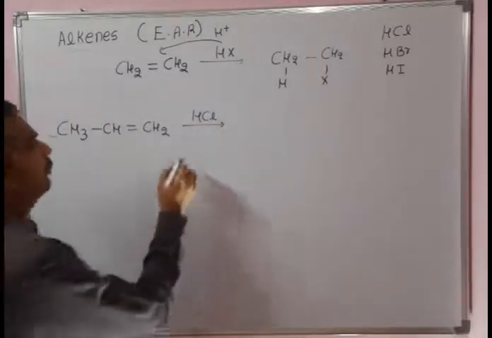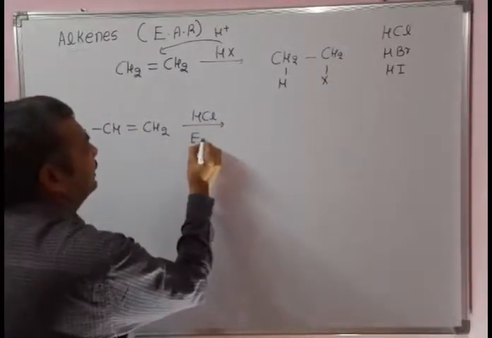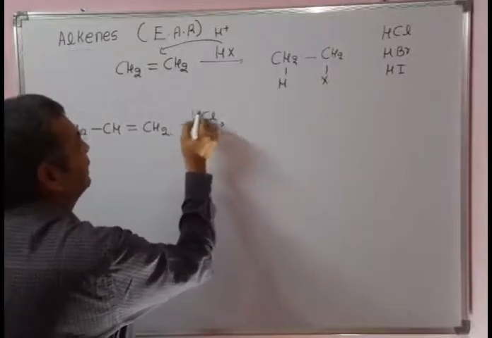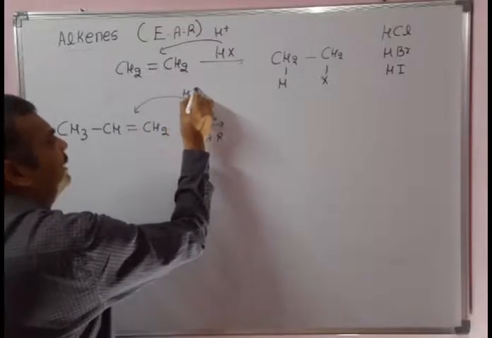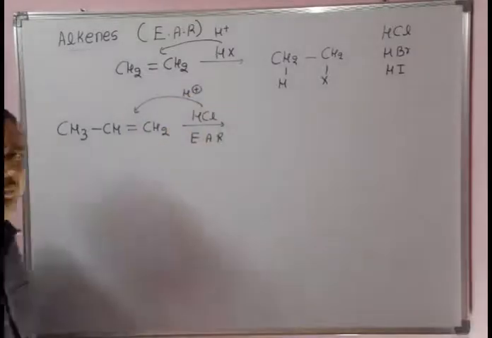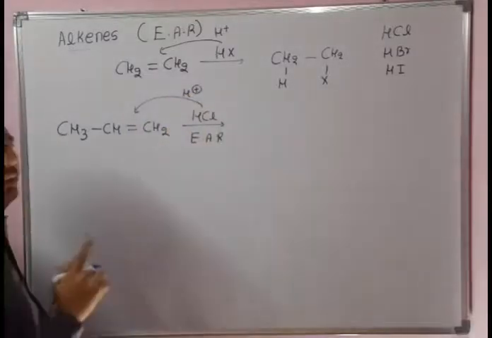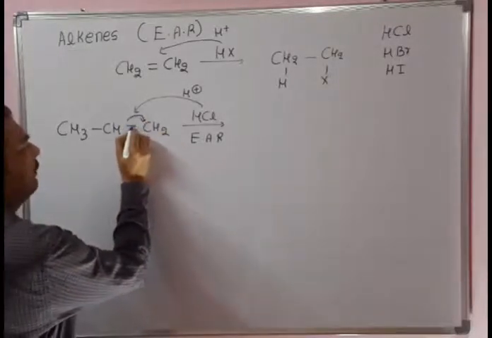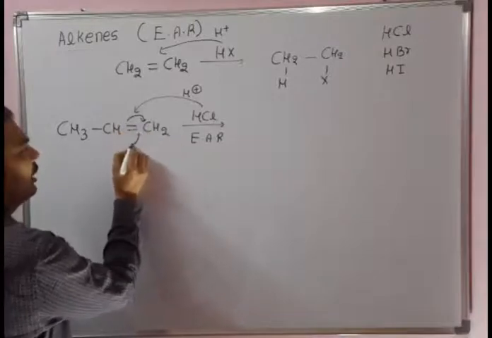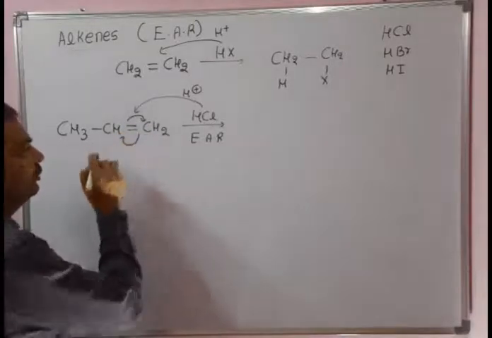It is an electrophilic addition reaction. So what is happening? The electrophile H+ will attack initially over the double bond. Since it is an unsymmetrical alkene, there are two possibilities: either the double bond shifts from here to here, or from this carbon to this carbon.